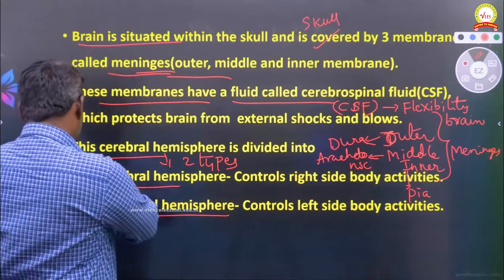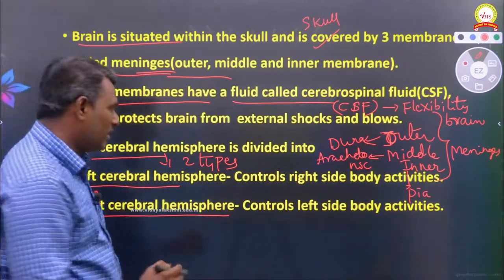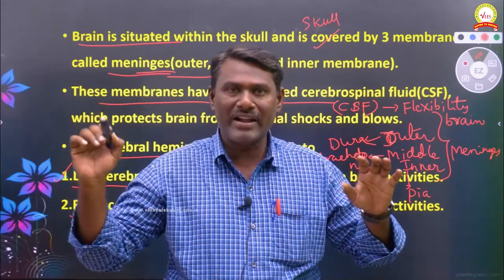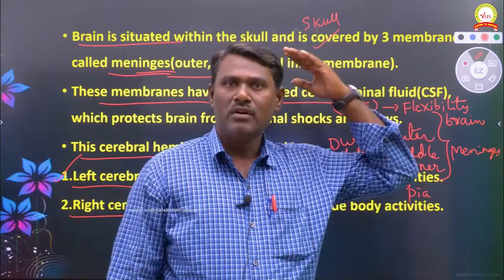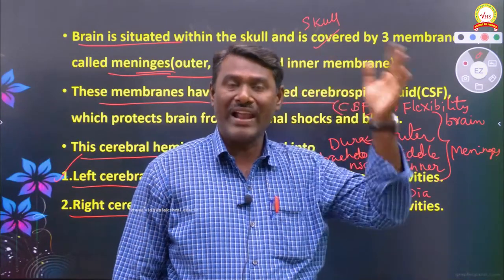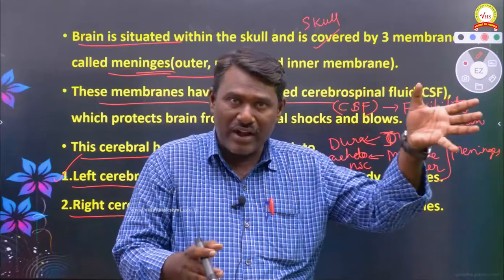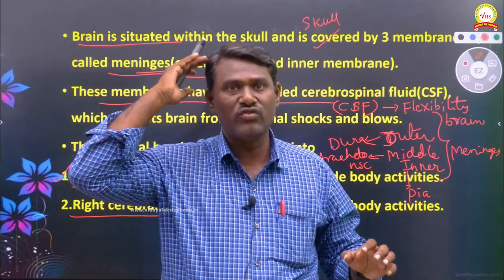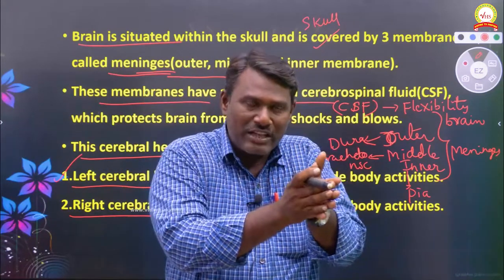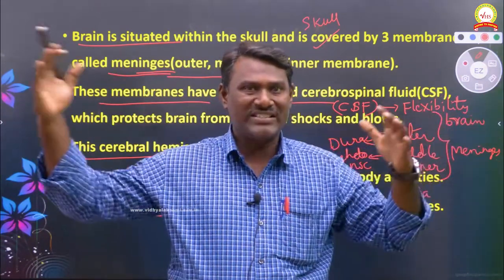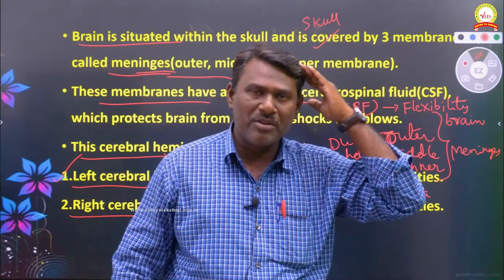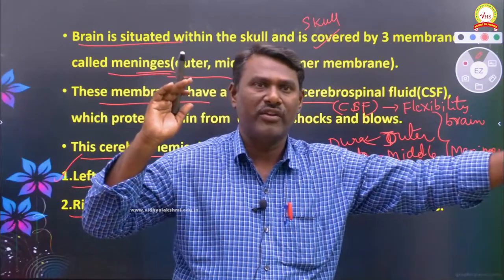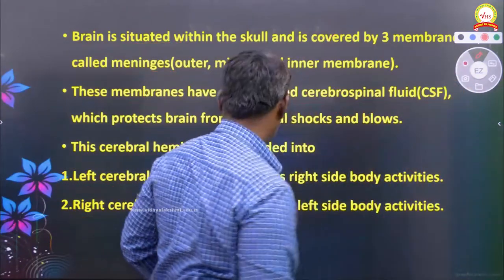The left cerebral hemisphere controls right side body activities. Whatever I am writing on the board using my right hand is under the control of the left cerebral hemisphere, whereas whatever activities I do with my left hand are controlled by the right cerebral hemisphere. This is very complicated. So the left cerebral hemisphere controls right side body activities, and the right cerebral hemisphere controls left side body activities. So this is about the cerebral hemisphere.